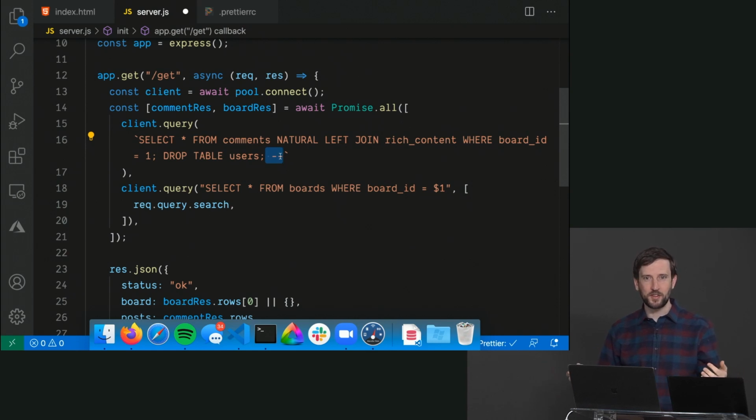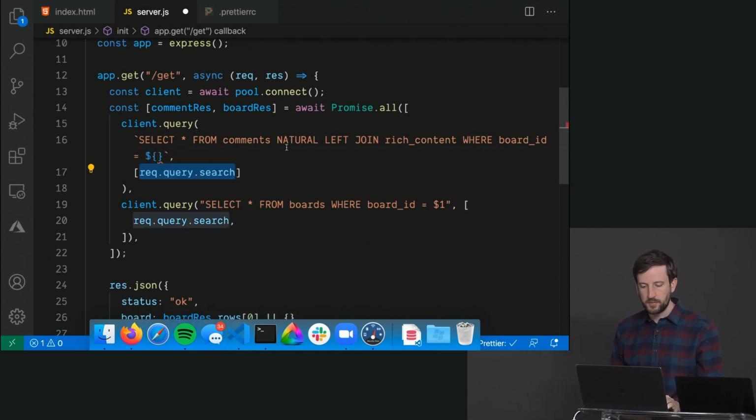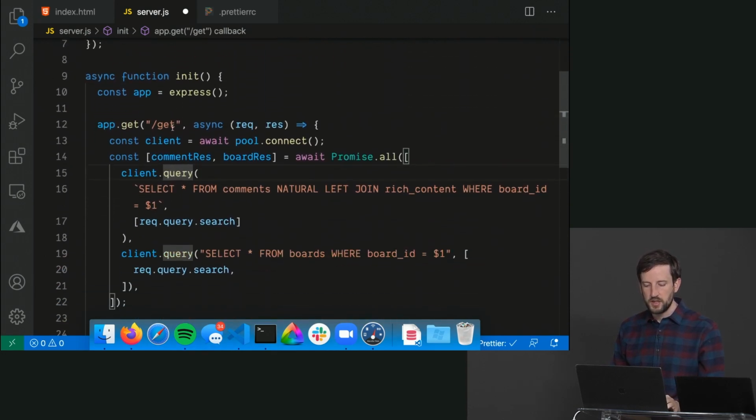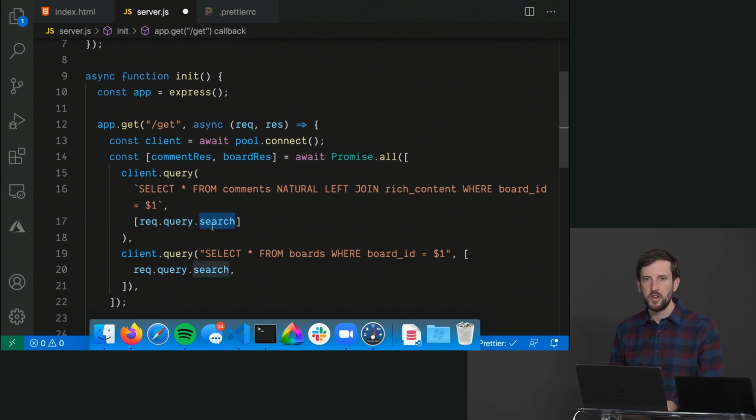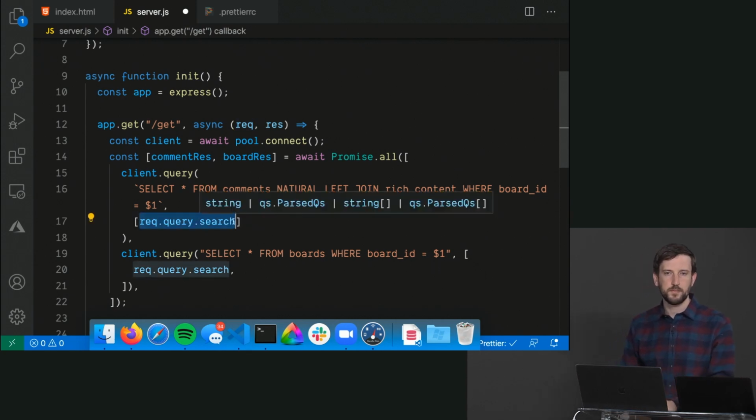Hopefully this is striking the fear of the hackers in your heart, right? That's why we don't do it this way. This is why you do parameterized queries, because what happens here is now the driver, PG, goes and escapes all of this and says, nothing SQL related can exist in rec.query.search. So they escape out all the characters. They don't allow comments. There's a bunch of stuff that you cannot do in here. The driver will protect you from shooting yourself in the foot.